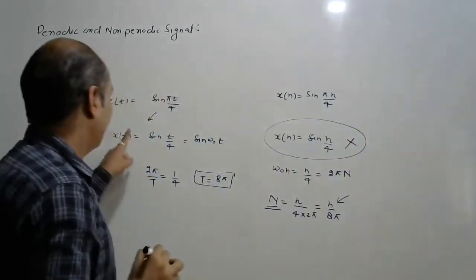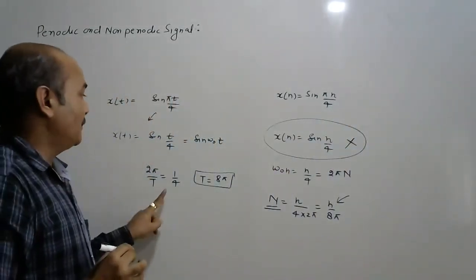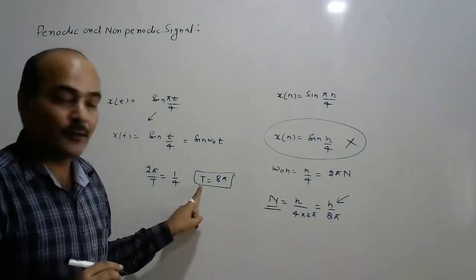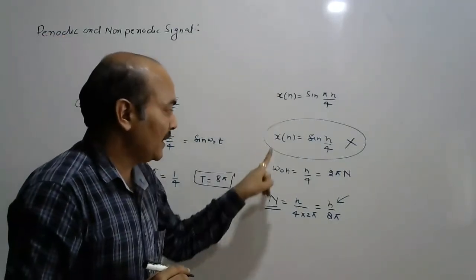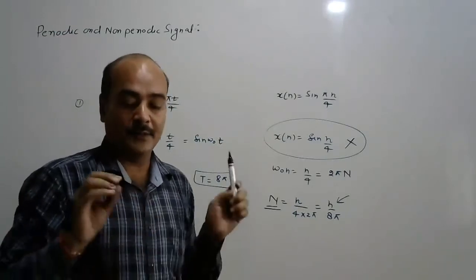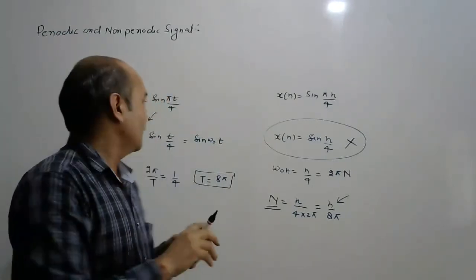So remember, in the continuous time domain, this is the periodic signal, but in discrete time, this is the non-periodic signal. That is case 2.